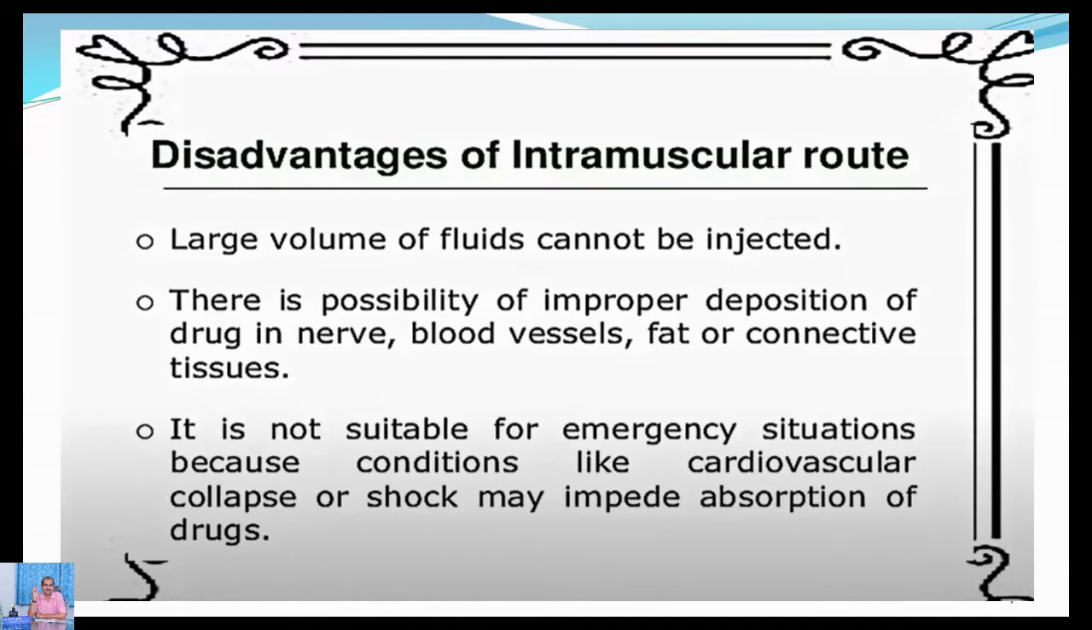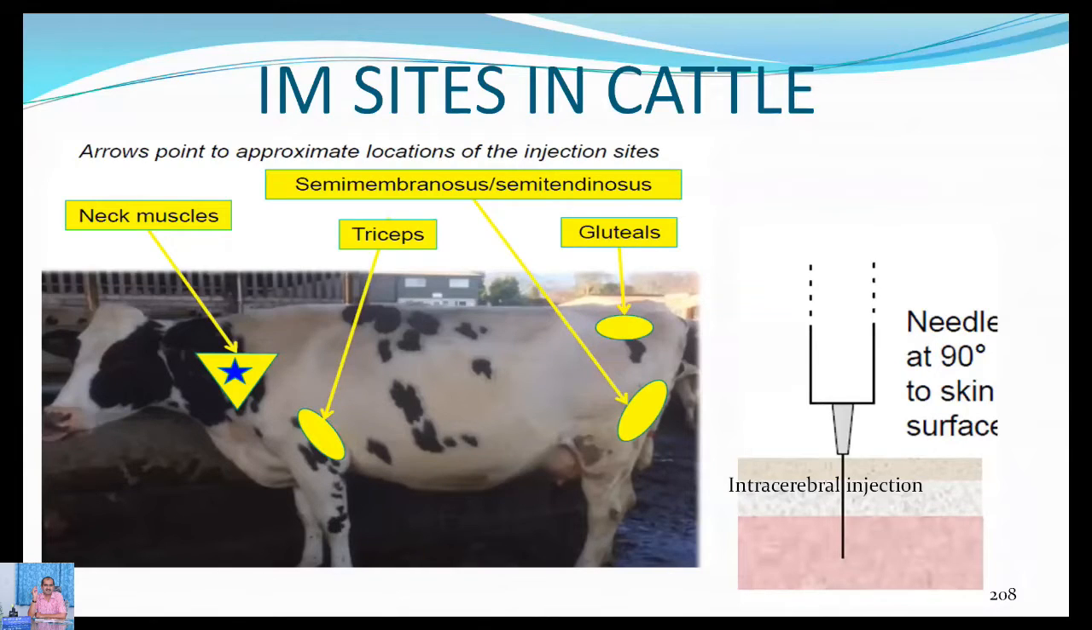Already we have learned that conditions like cardiovascular collapse or shock may come in the way of absorption of the drugs. So in emergency situations, we cannot go for the intramuscular route, whereas we have to go for the intravenous route. And these are all the places in cattle, where in the neck muscles.